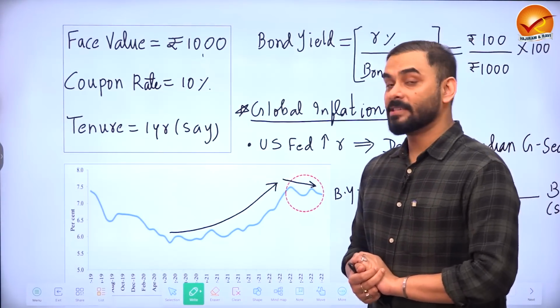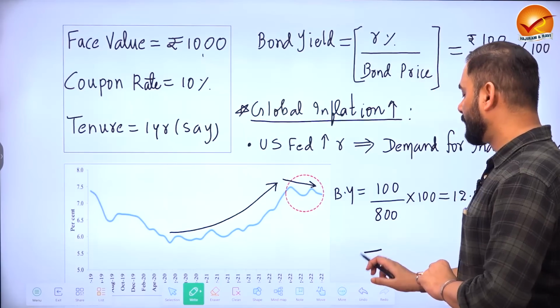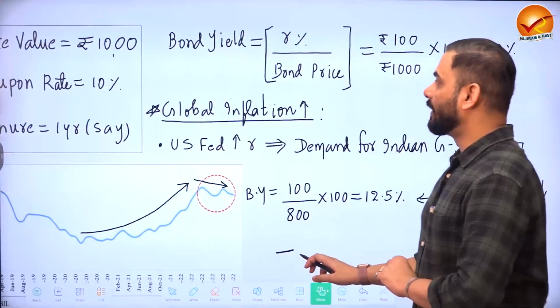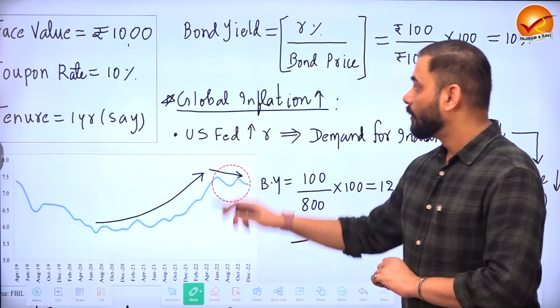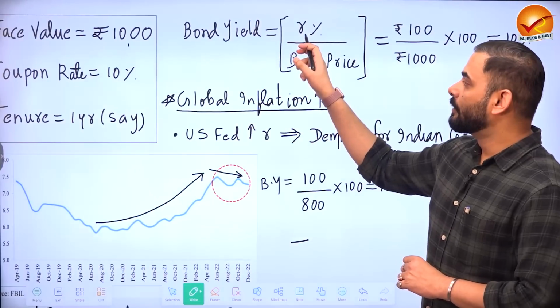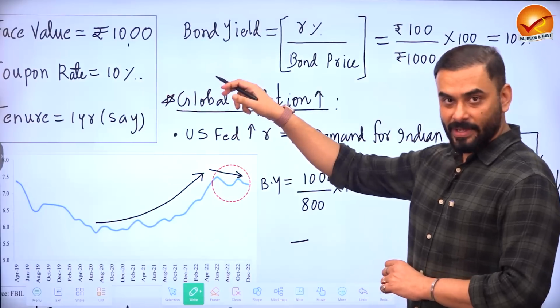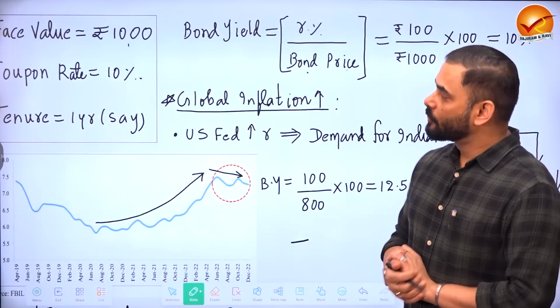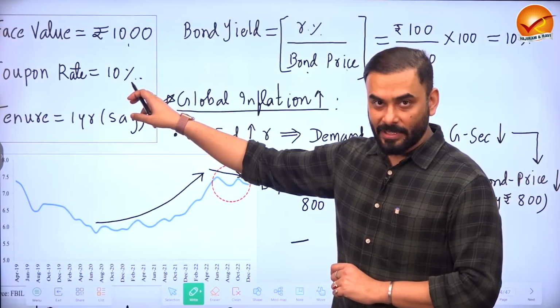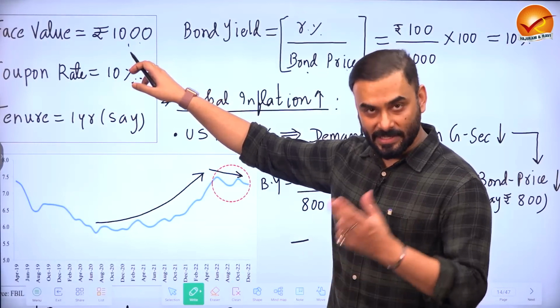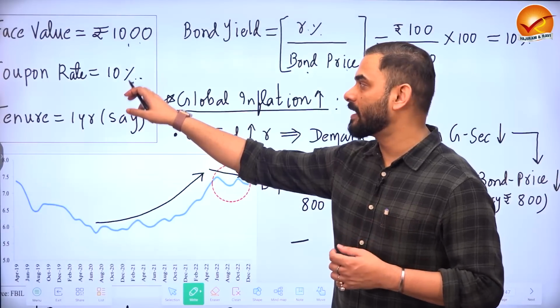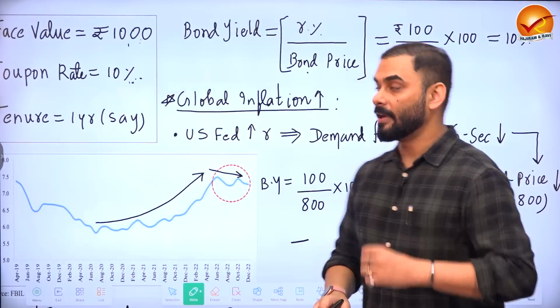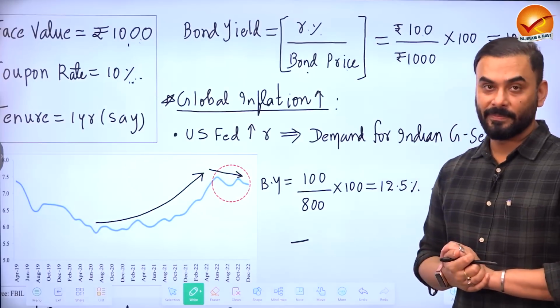Now, there is a concept called bond yield. What is the meaning of bond yield? See guys, bond yield is equal to the coupon rate, meaning the rate of interest that the bond is providing, upon bond price. So here the coupon rate is 10% and face value is 1000. So what is the interest income that we will get through the bond? 10% of 1000, which means 100. So we will write 100 in the numerator.